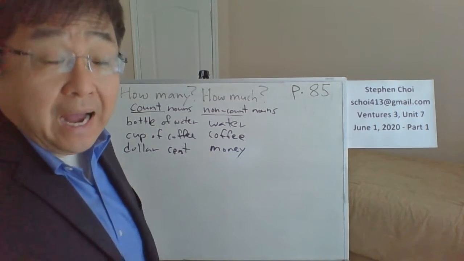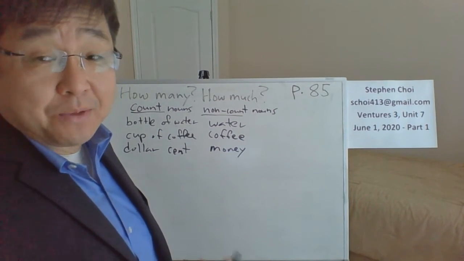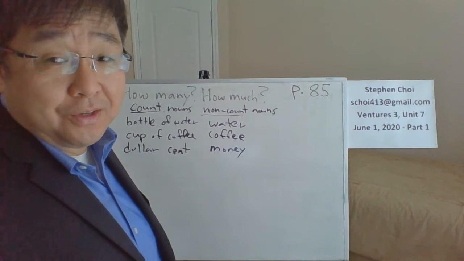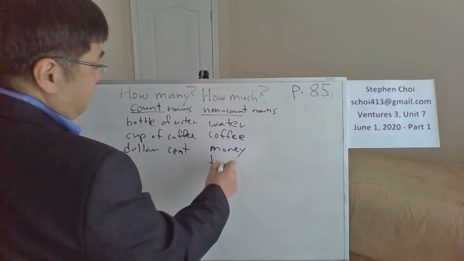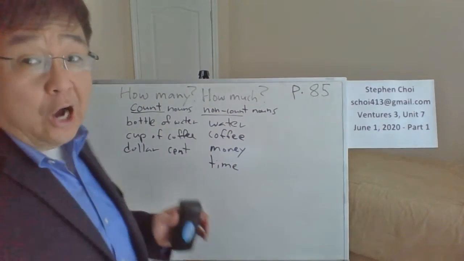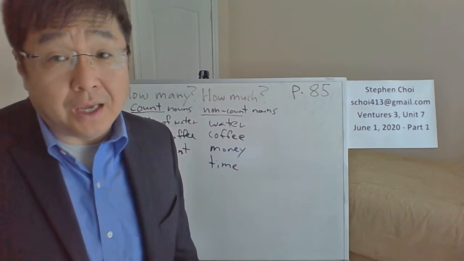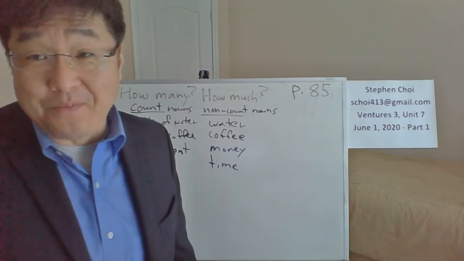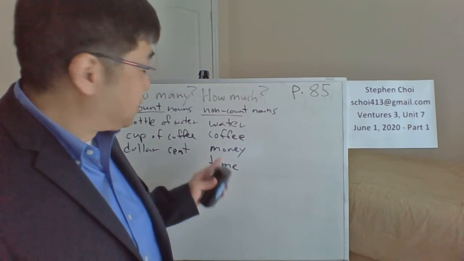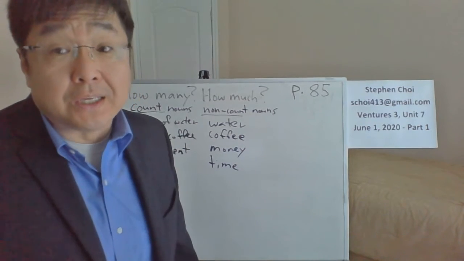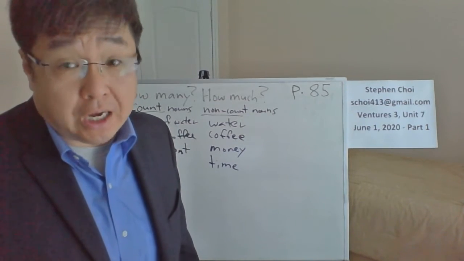Same thing with time. Is time countable or non-countable? Same thing as money, right? Time. You say, how many time do you have? No, you say how many times. That's a different meaning. So when you just use it as a singular form, time is a non-count. You say how much time do you have?